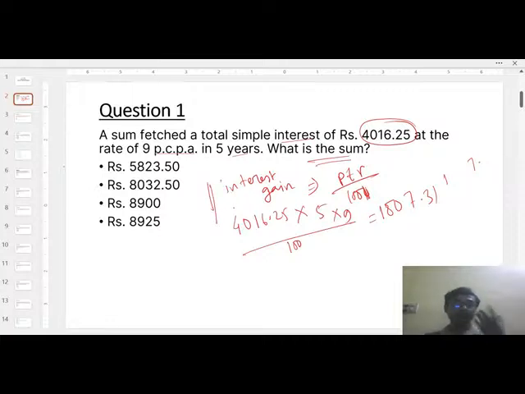Now you have to calculate the total sum. How can you calculate the total sum? Simple: the principal amount 4016.25 plus this interest amount. The total value will be 5823.56. So approximately the first option will be the correct option. Understood? In this way you can solve all the simple interest type questions. Just remember this formula, PTR by 100.